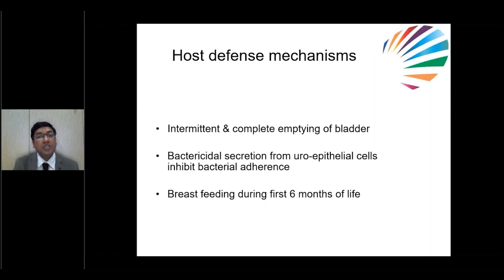What are the host defense mechanisms? Intermittent and complete emptying of the bladder is very important. And bactericidal secretions from uroepithelial cells inhibit bacterial adherence. This is also very important. Especially in neonates and infants up to 6 months of age, breastfeeding is very, very important. This also gives immunity and prevents infection in small neonates and infants.